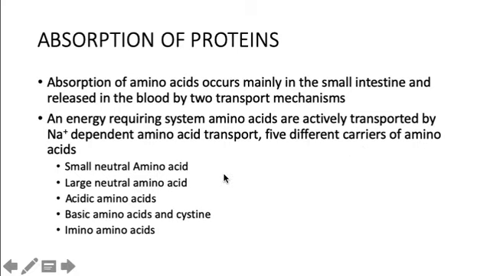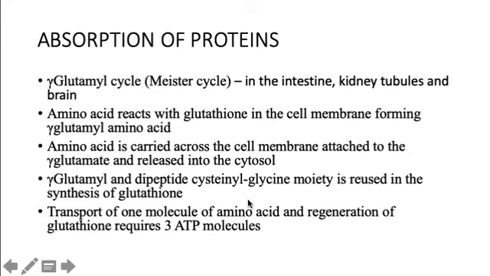So you have the small neutral amino acids, the large neutral amino acids, acidic amino acids, basic amino acids and cysteine, and then you have the imino amino acids. So these are the 5 different carriers of amino acids. Next we'll go on to another one, the absorption of proteins. It is mainly by the Meister's cycle, or we also call it the gamma glutamyl cycle. This cycle is mainly seen in the intestine, kidney tubules and also in the brain.